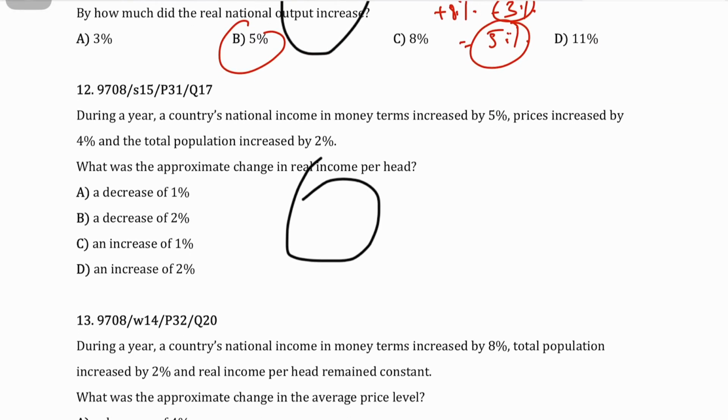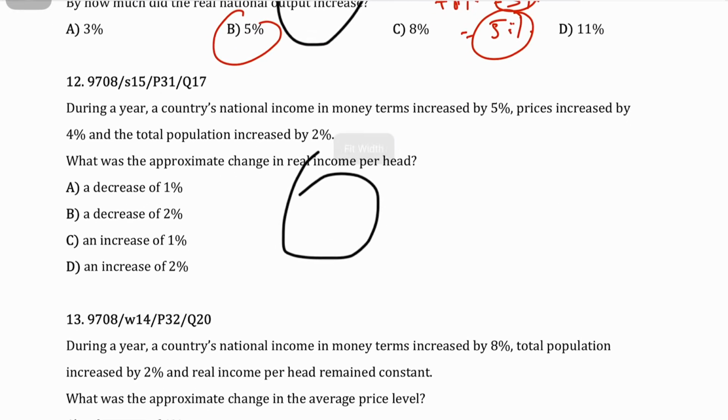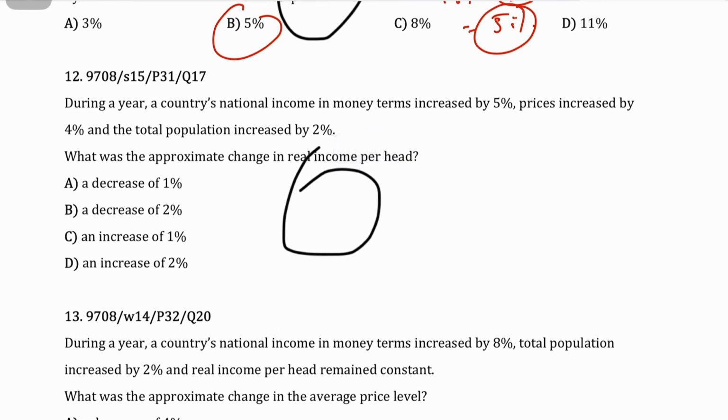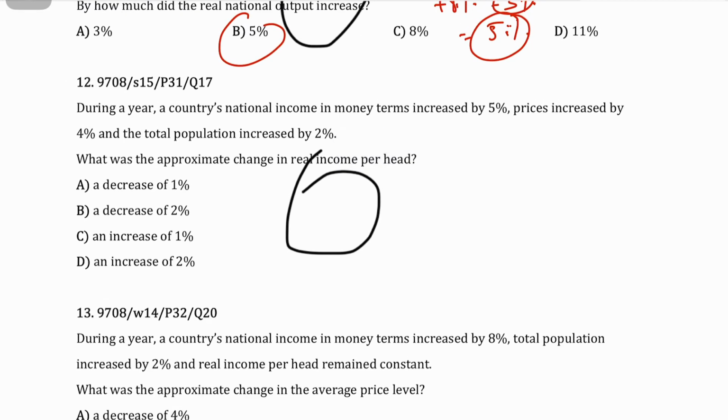The next question says, during a year, a country's national income in money terms increased by 5%, prices went up by 4%, and total population went up by 2%. What was the approximate change in real income per head, that is per capita? Now, you need to understand that your real national income growth, which is the percentage increase or decrease in your real national income, factors in or adjusts for the effects of inflation. And so it follows that your real national income growth would be